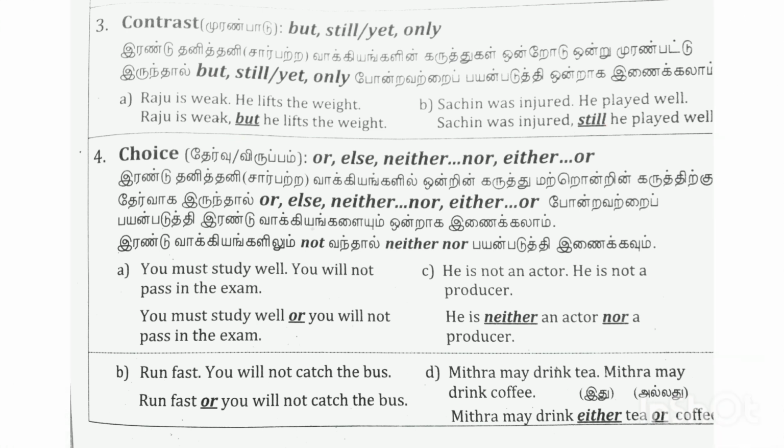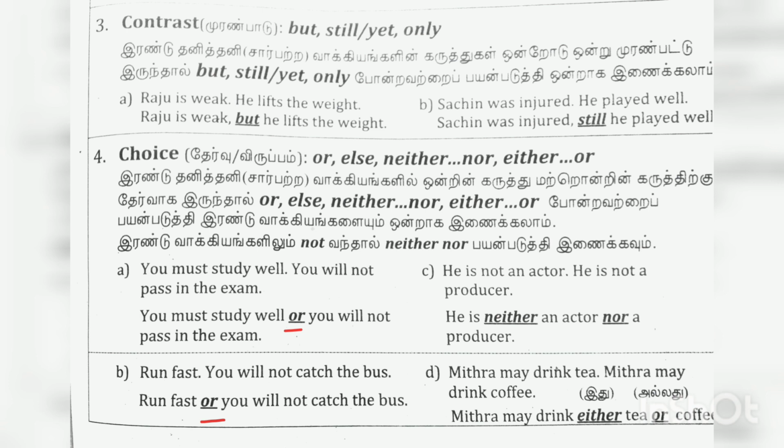We will move on to the fourth function, that is choice. We use or else, neither nor, either or to show choice between two sentences. Example, you must study well, you will not pass in the exam. These are two different clauses. So this can be joined by using or else, otherwise into a single sentence. You must study well or you will not pass in the exam.